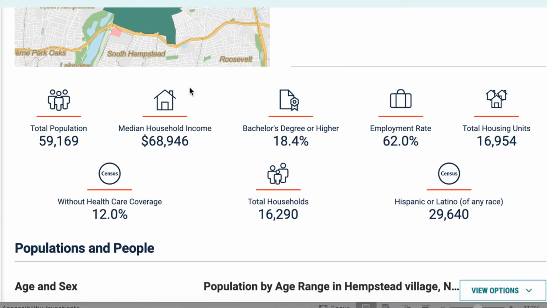For example, median household income. That is what two parents would make, two people, usually married. There could be a single household. But basically, if you're talking about a price point, you're obviously going to have to make it affordable for that.